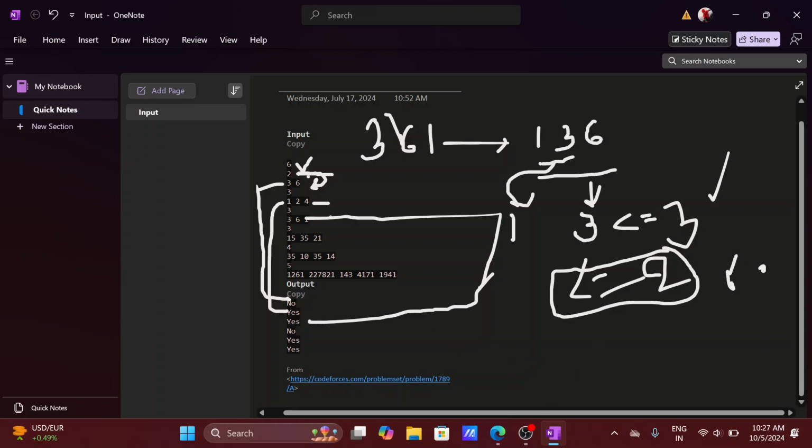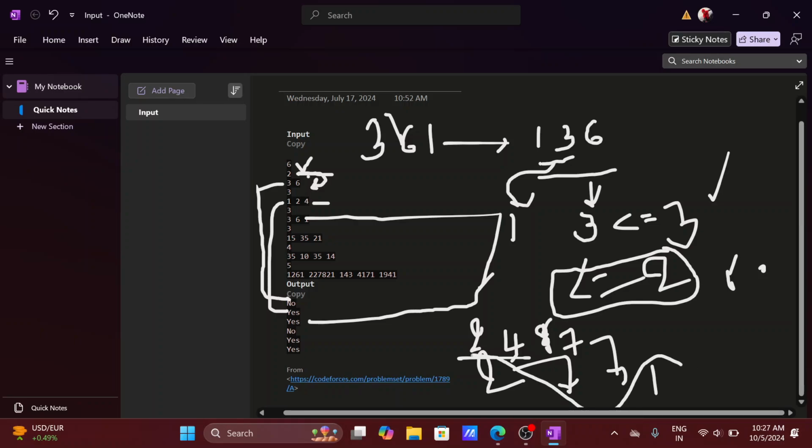Like if you take an array as 2, 4, the GCD is obviously 2, and if you imagine an element is added like 8, the GCD won't change, but if it is 7, then the GCD changes to 1, which is less than or equal to 2.